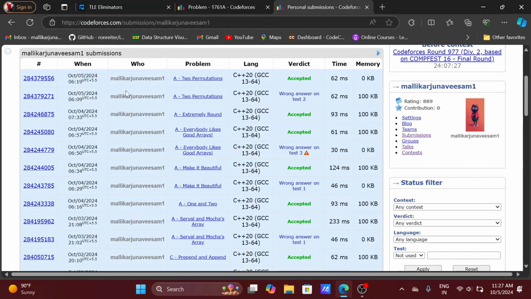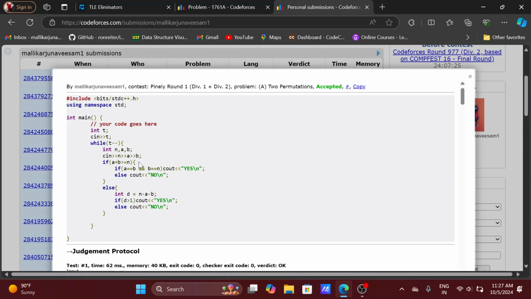So let's see the code for it. See here, I'm reading N, A, B values. And after that, if A plus B is greater than or equal to N, I print only S whenever A is equal to B and B is equal to N. If it is not, I'm printing No. Whenever the summation of A plus B is not greater than N, then we can find the difference. And if the difference is greater than 1, then we have to print S. Otherwise, we have to print no.